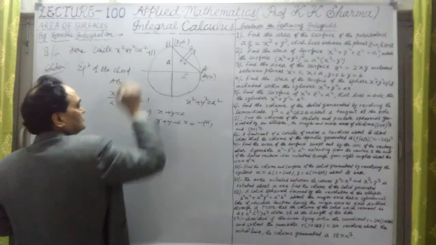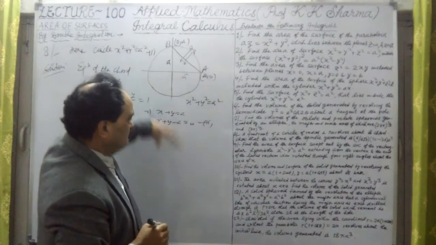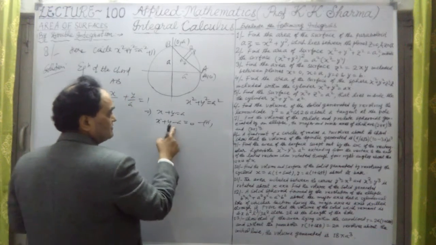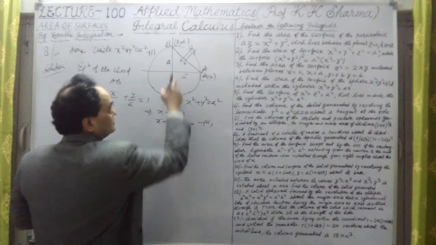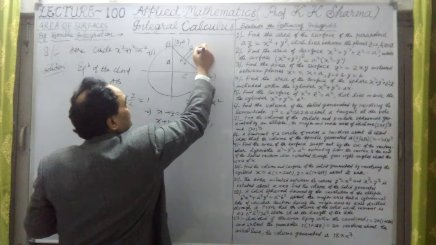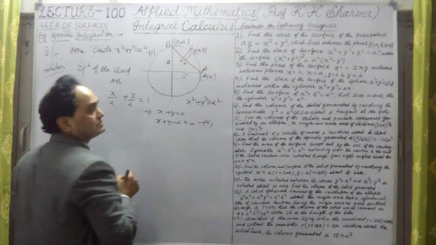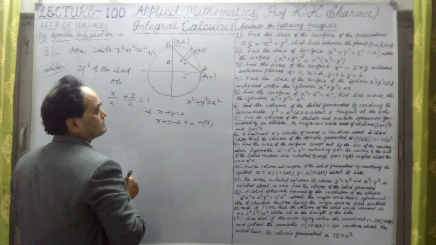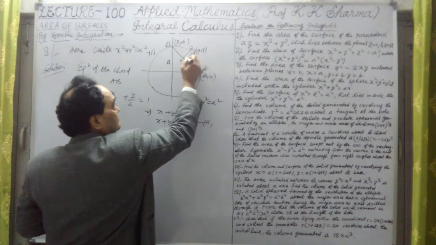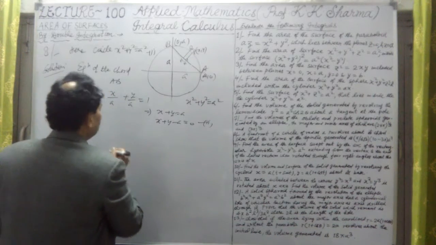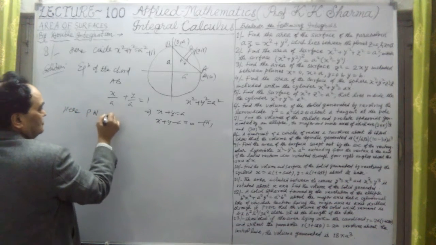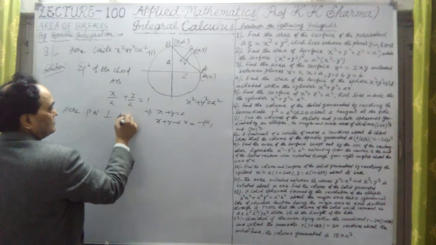The first equation is of the circle, not given, but we have just assumed it. Okay, now x plus y minus A equal to 0 is the equation of the chord here. Now we have to draw a perpendicular from the point P, let me take its coordinates as x and y here. Okay, the line PN is the perpendicular. So PN will be what? Here PN is perpendicular to AB.